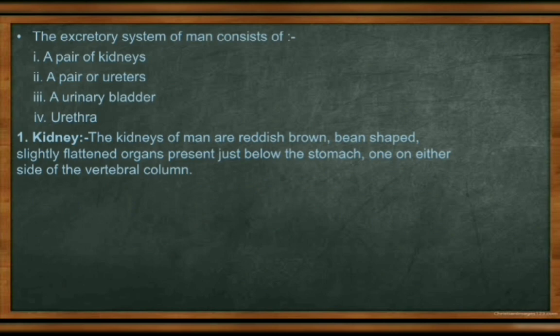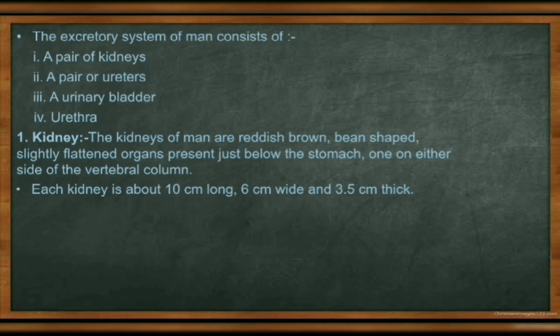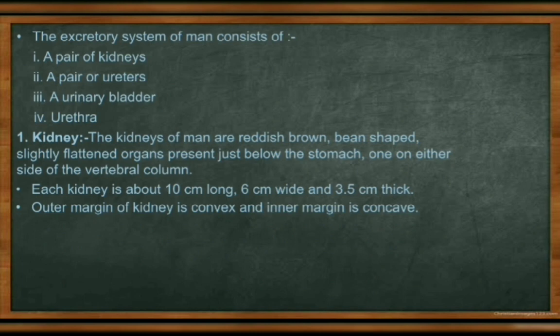Now about the kidney: it is about 10 centimeters long, 6 centimeters wide and 3.5 centimeters thick. This is the size in a healthy adult man. The outer margin of the kidney is convex and the inner margin is concave. First, look at the diagram.